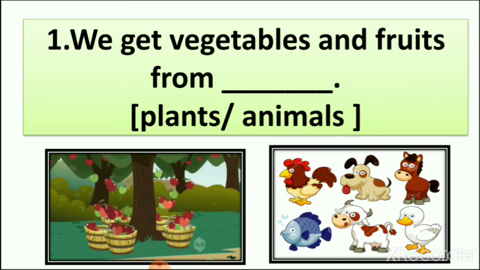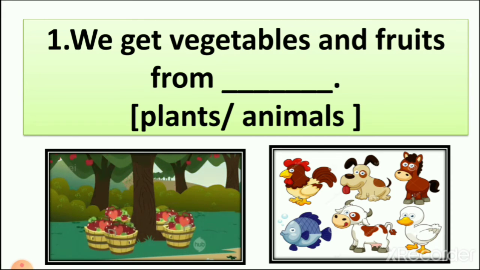Number 1, we get vegetables and fruits from plants or animals. So here you can see 2 pictures. The first picture in this blank is plants. You can see an apple tree, and the second picture is of animals. These animals also give us food, like hen gives us eggs, we can eat chicken, and we also eat fish. So plants and animals both give us food.